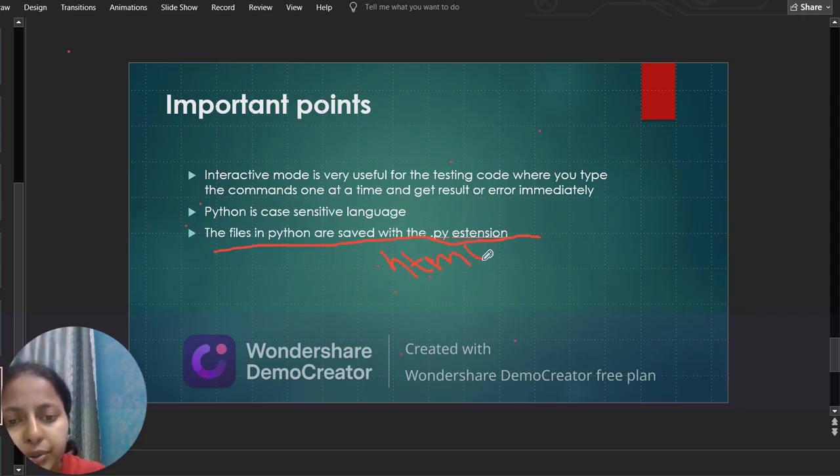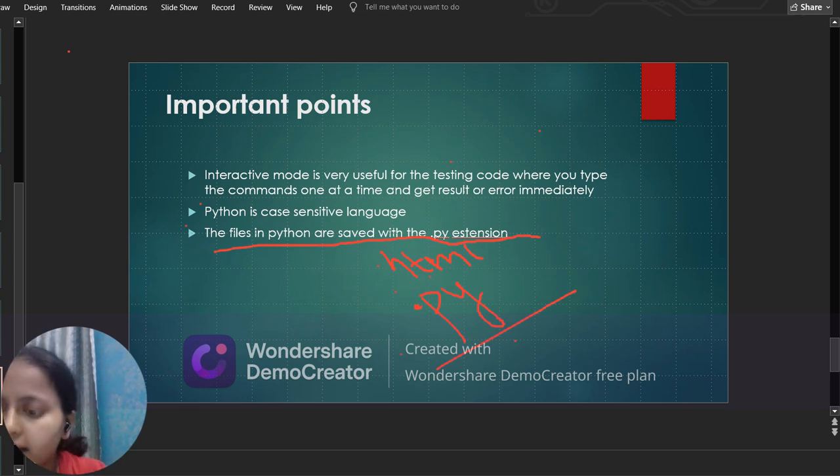Here you need to save the file name with .py. So this is known as the extension of Python. So I'm done with all the slides.